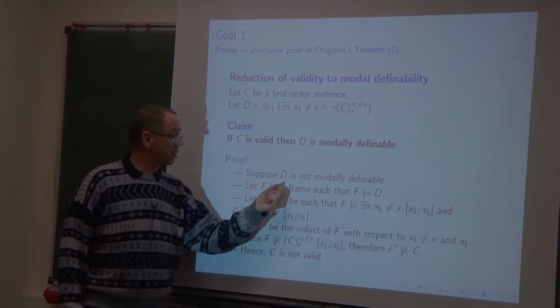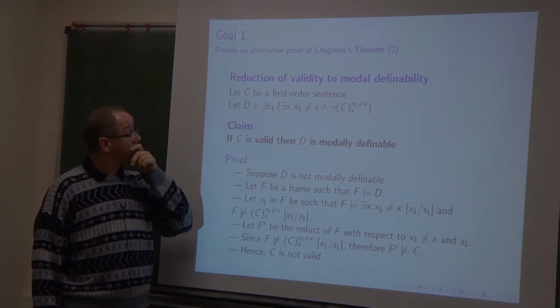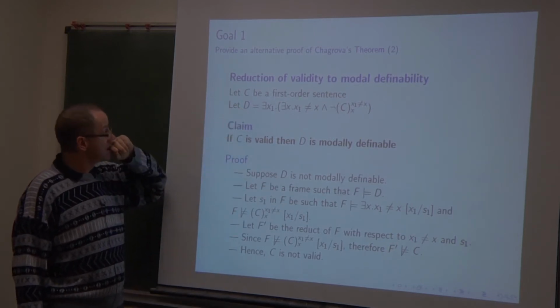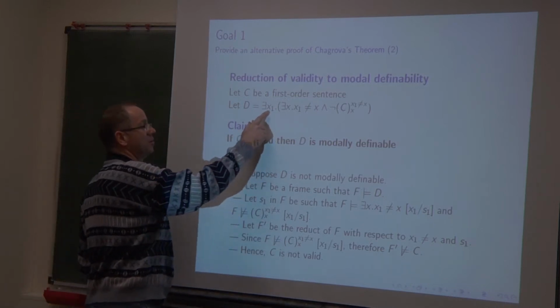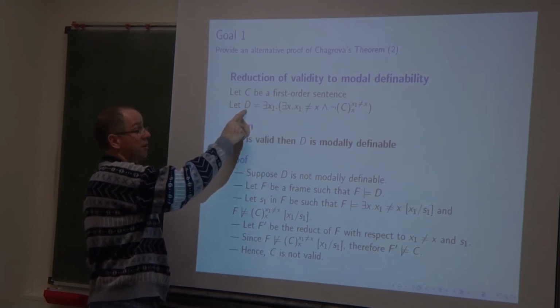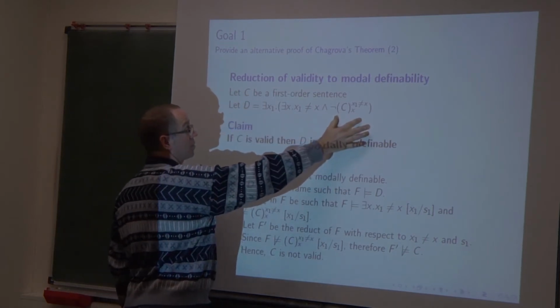Okay, let us do it by contradiction. Suppose D is not modally definable. So remark what D says. It says that there exists a point. So D is a sentence. It contains no free variable, because C also is a sentence. So this one will be a sentence.